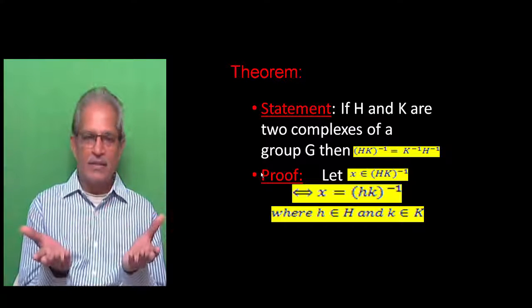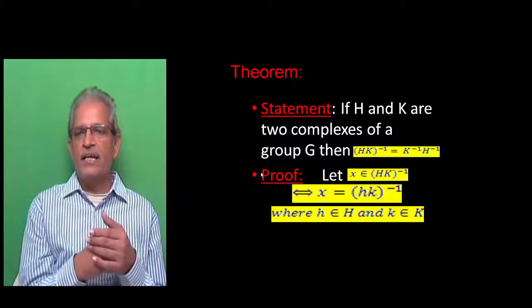First, let us take x as an element of (HK) whole inverse.